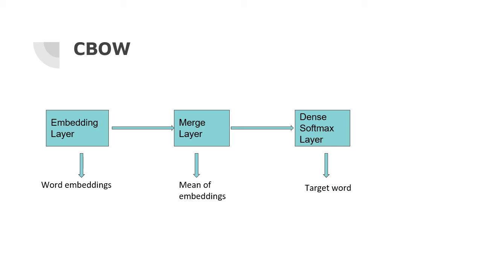Lastly, the dense layer uses the softmax activation, which predicts the target word, and then we can compute the loss using the categorical cross entropy loss and perform backpropagation with each epoch to update the embedding layer in the process.